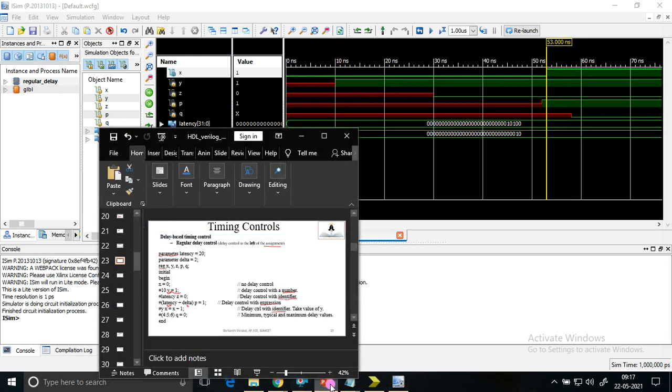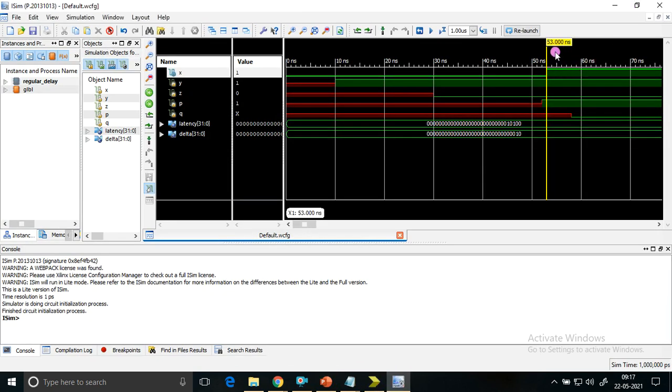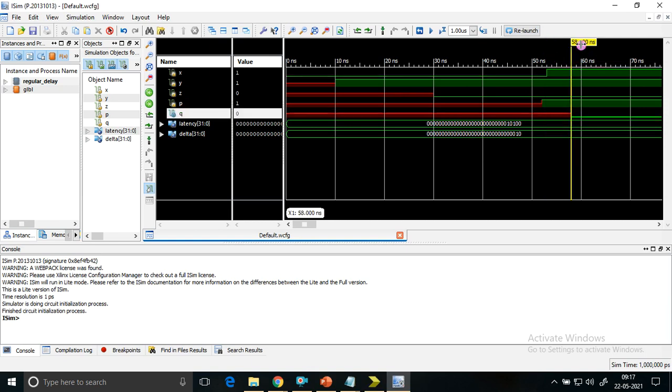So after that, the typical delay, all these things have been mentioned. Typical delay of 5 units will be preferred. So you can see here we are at 53 plus 5, which is 58. At 58 time units, q is getting updated. I mean q is equal to 0.